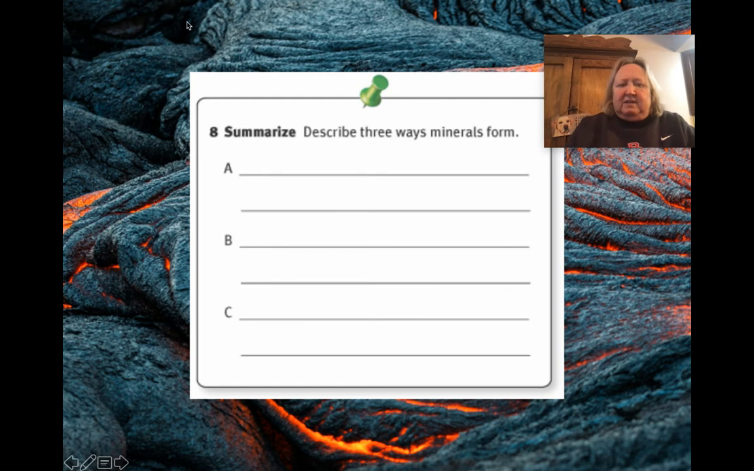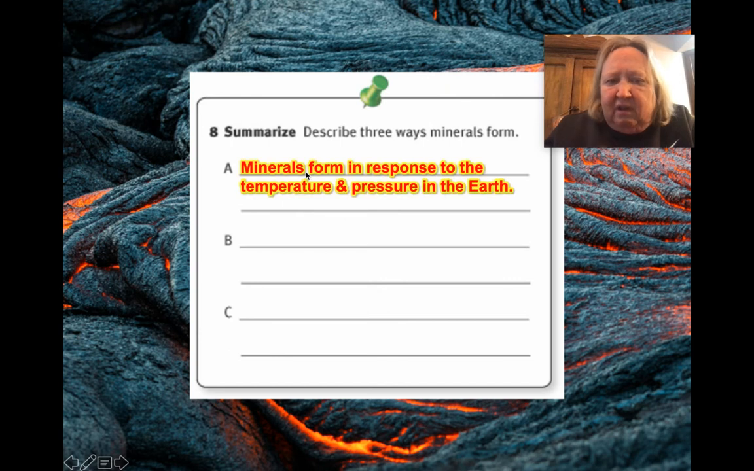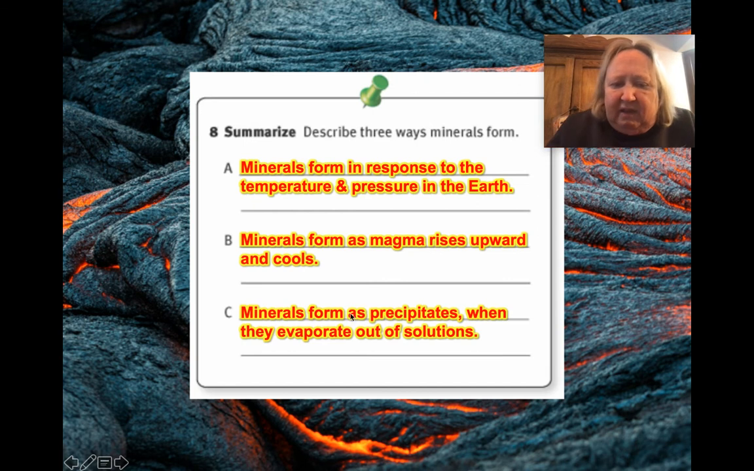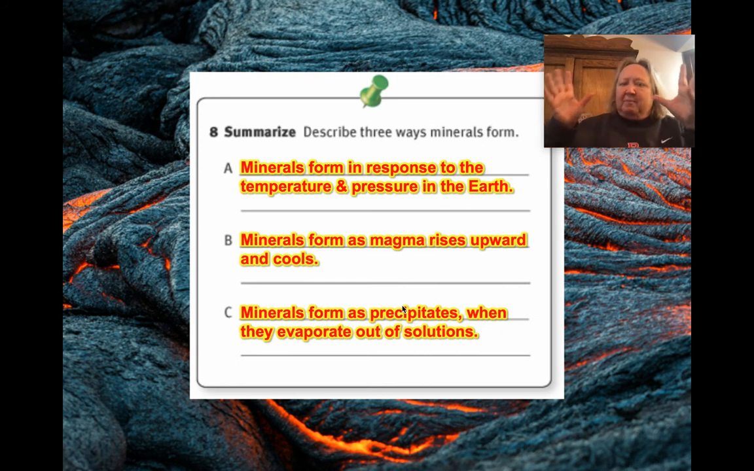So again, to summarize the ways minerals form, think in your head real quick, what are those 3 things? The first thing is they form in response to temperature and pressure. That is metamorphism. If you just told me metamorphism, same thing. They form as magma cools or lava cools. It can be either one of those. And then lastly, they form as precipitates, again, when things evaporate out of solutions. When water evaporates out, it's what it leaves behind.